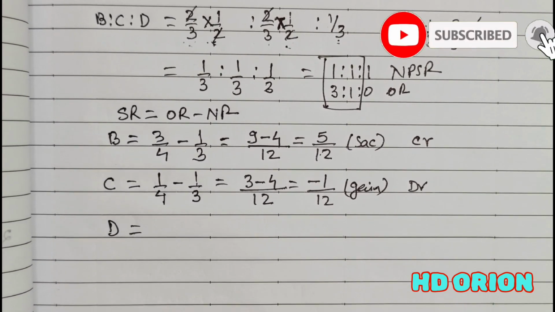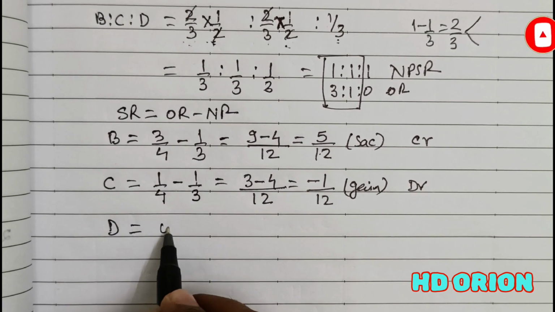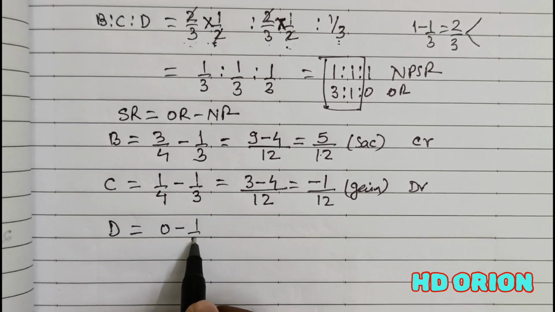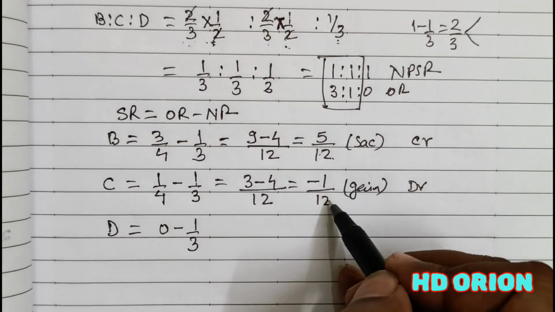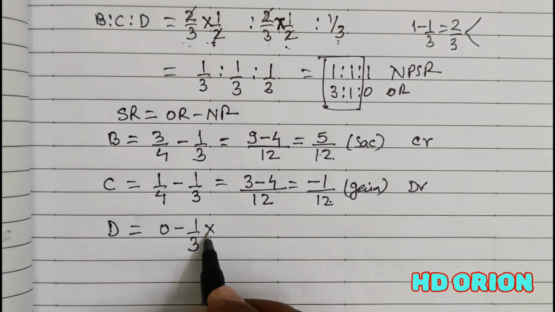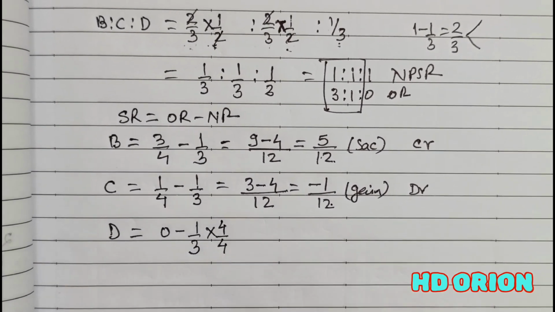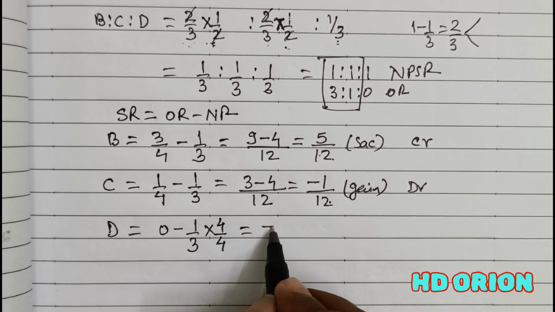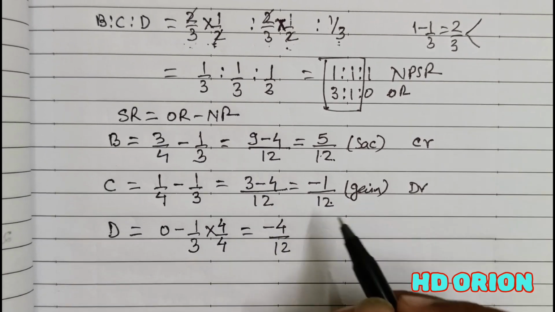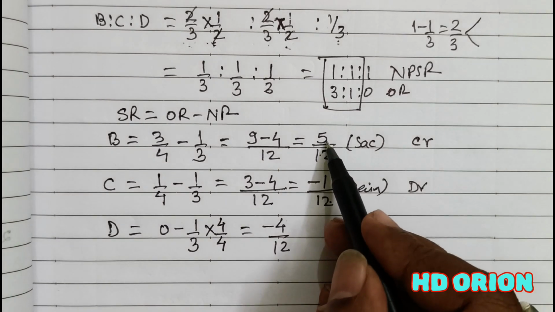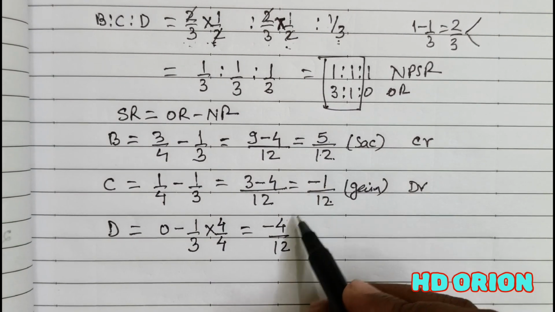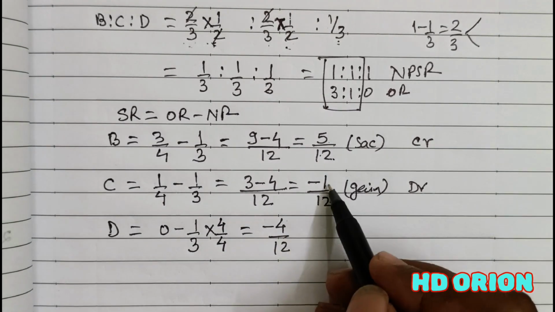Bringing D into the picture will satisfy this query. Old ratio is 0 and new ratio is how much? 1/3. Now here the denominators are 12 and 3, so let us make it 12 by multiplying and dividing by 4. Now it is how much? Minus 4/12. Now you can see here that 5 is sacrificed, and 1 and 4 are gains, which is also 5.